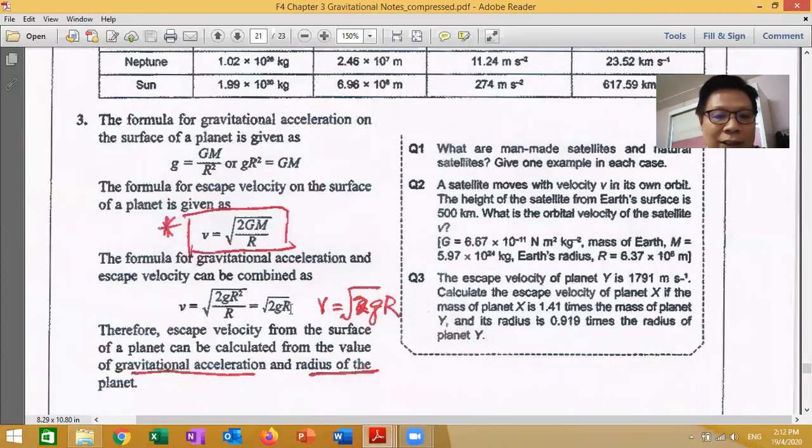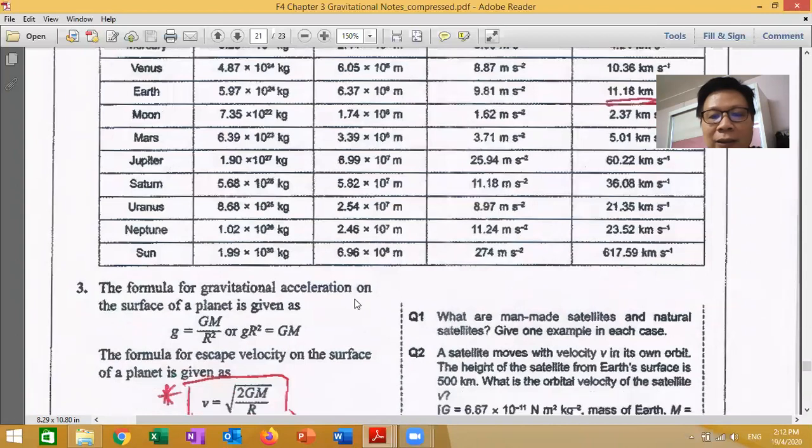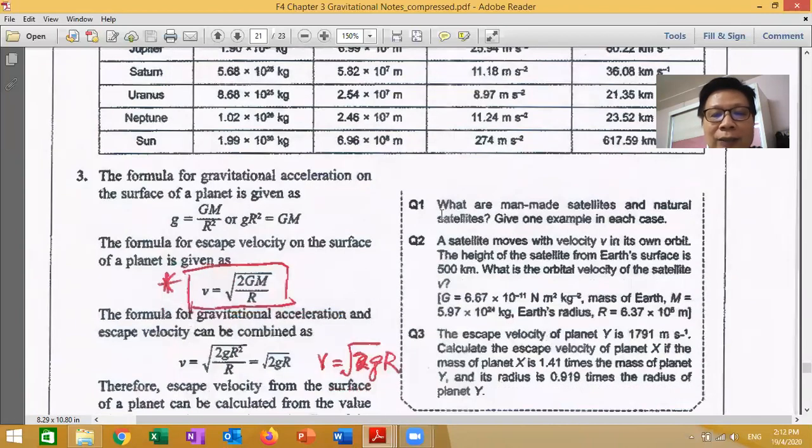So escape velocity has two formulas: the first one is here, the second one is here. Therefore, escape velocity from the surface of a planet can be calculated from the gravitational acceleration and the radius of the planet. You use either this or this. Let's answer questions 1, 2, 3.